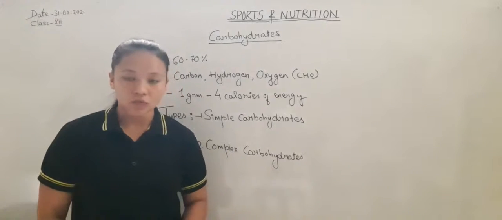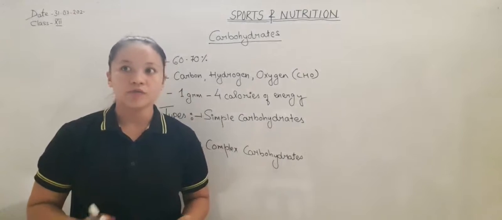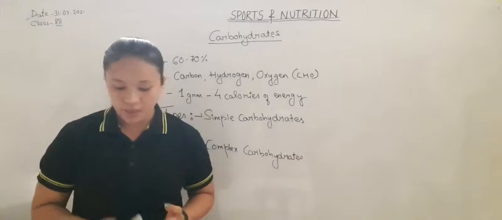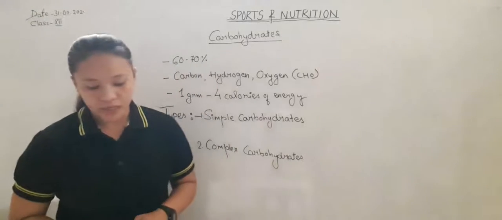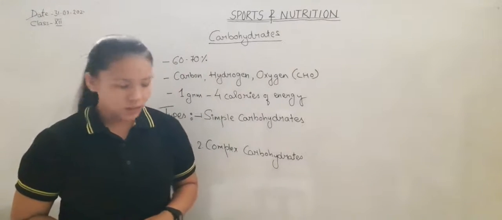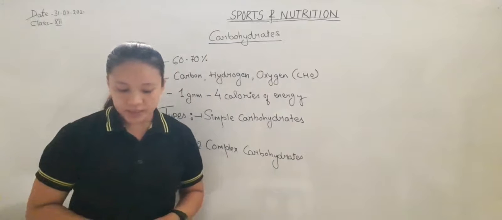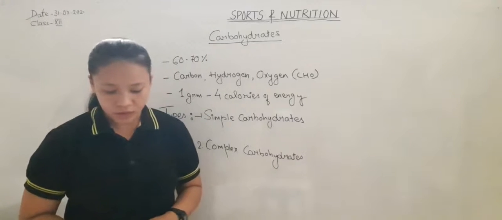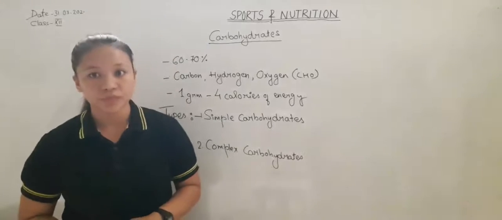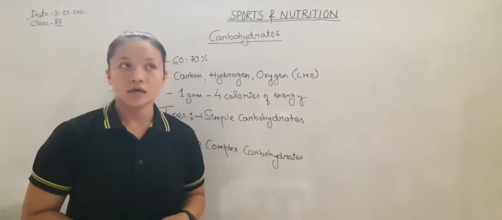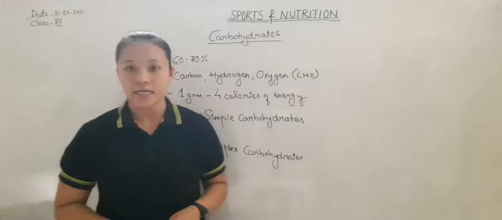The sources of complex carbohydrate are wheat, rice, bajra, chana dal, moong dal, etc. And complex carbohydrates are stored in the liver and tissue and act as an emergency source of energy.